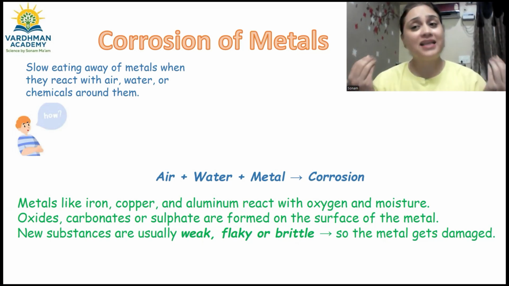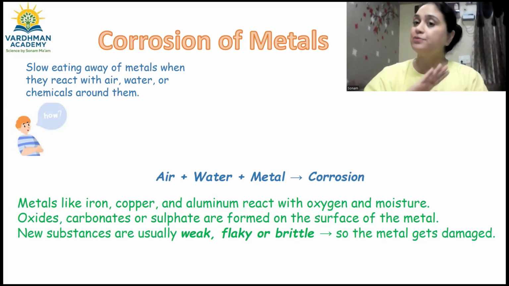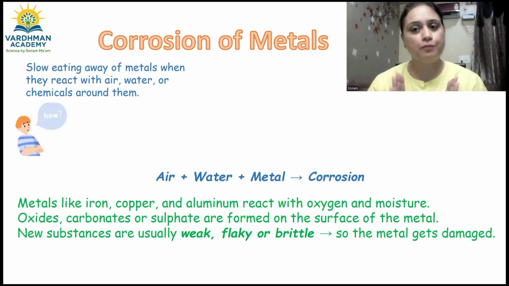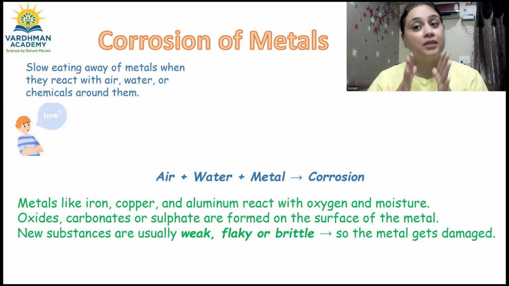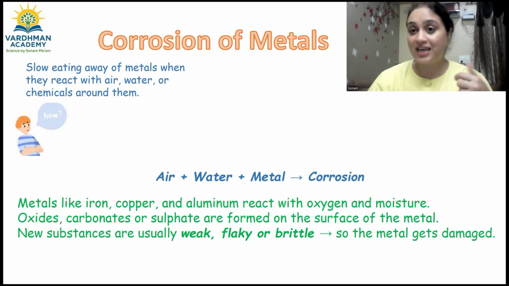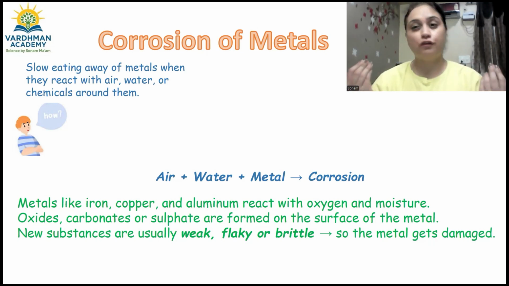बहुत simple है. Metals like iron, copper, aluminium, they react with oxygen and moisture to form a new substance, and that new substance forms a layer over the surface of metals, and that layer of that compound is always flaky. It erodes the metal, right? It makes it weaker and it tarnishes it too. So due to the corrosion of metal, the metals also tend to lose their shine over the surface, which we could see in the iron nail example, in which the iron nail was shiny earlier, but later on it turns brown and flaky due to the deposition of a new substance.